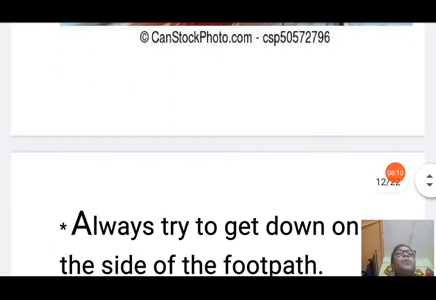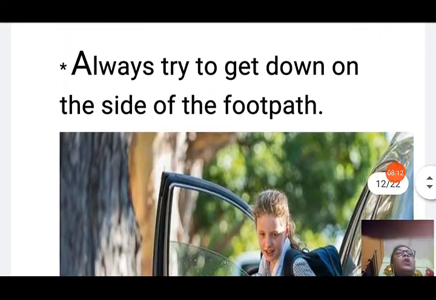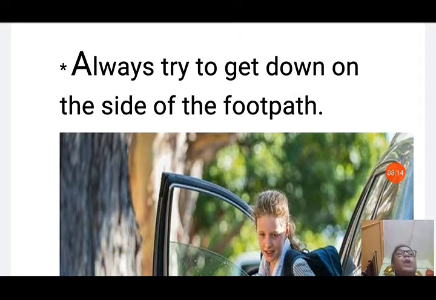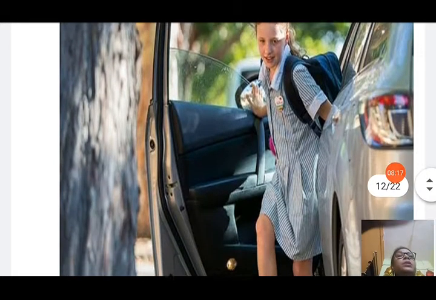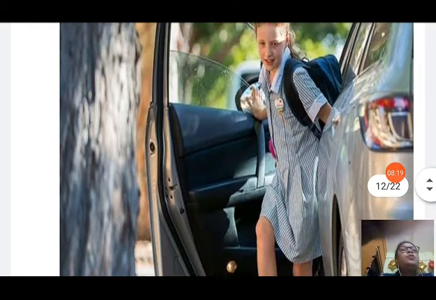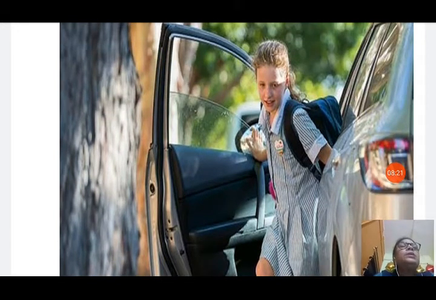Next is, always try to get down on the side of the footpath. In the picture also you can see the girl is getting down at the side of the footpath. When we get down at the side of the footpath, then what will happen? There will be no accident, because no vehicle can pass towards the footpath. When you get down on the other side, the road side, then what happens? If any vehicle passes beside your vehicle, then you can have an accident.